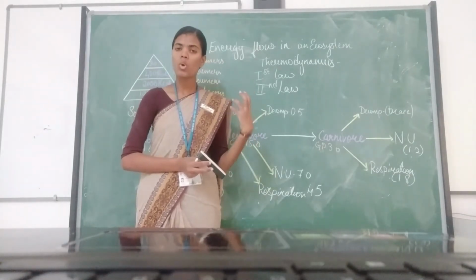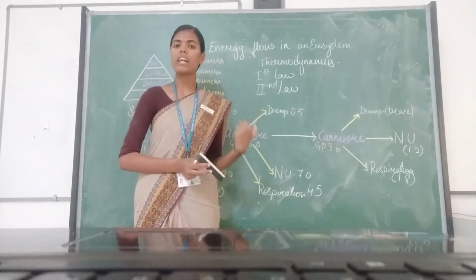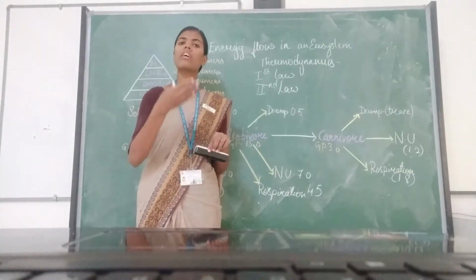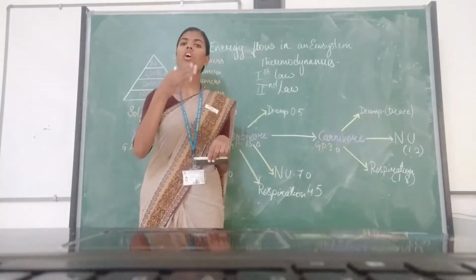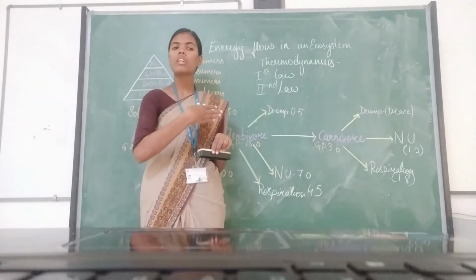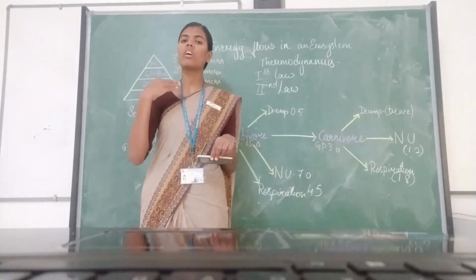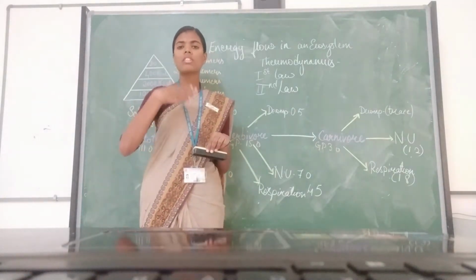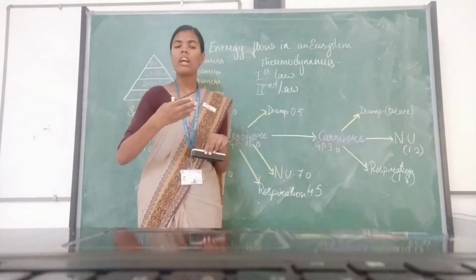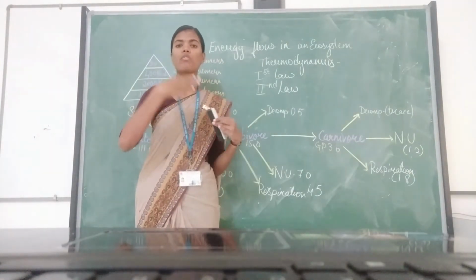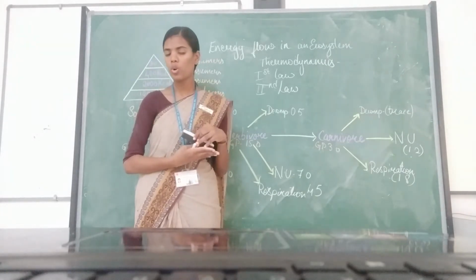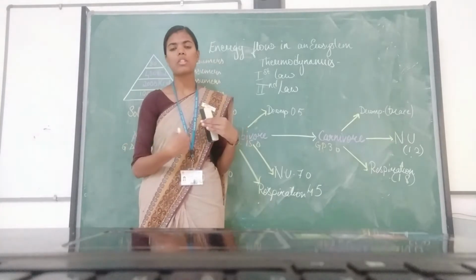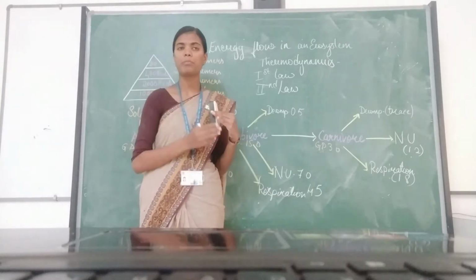The plants will convert that light energy into potential energy. When the consumers feed on these plants or autotrophs, basically they will convert this potential energy into chemical energy. This conversion of energy is happening from one trophic level to the other trophic level, as we all know. Now this chemical energy is being used for all other processes in that entire organism.